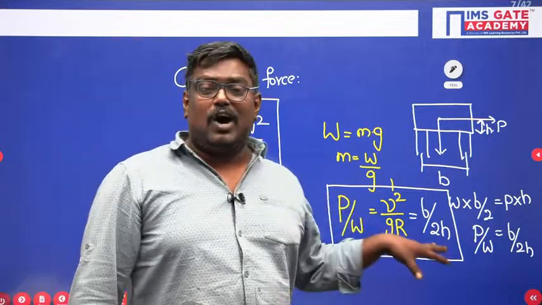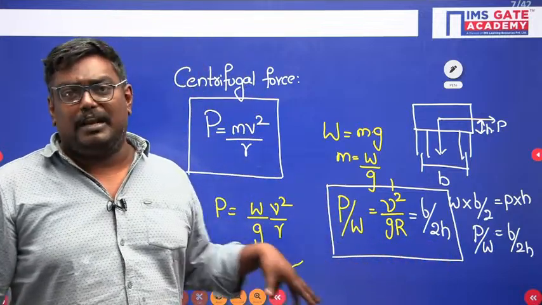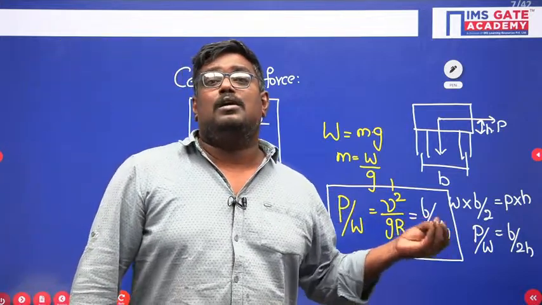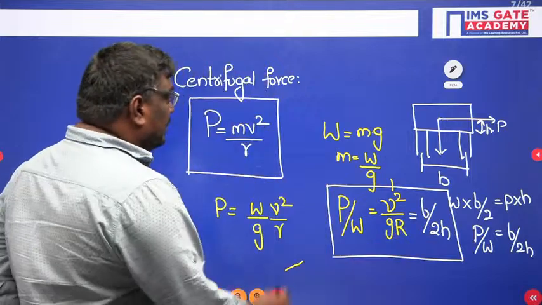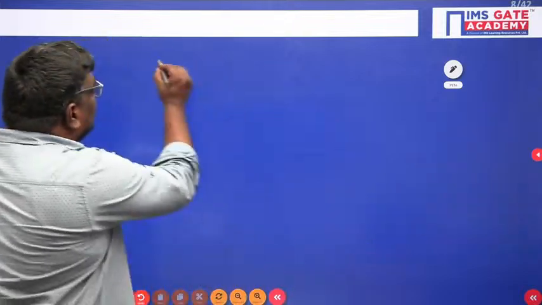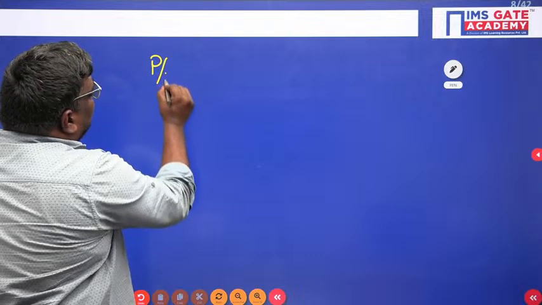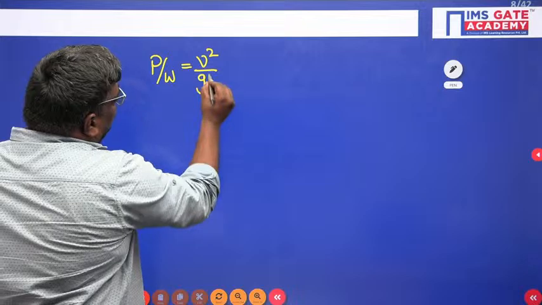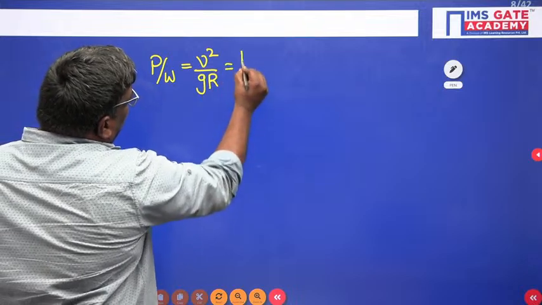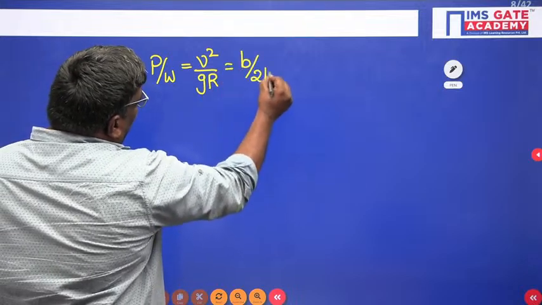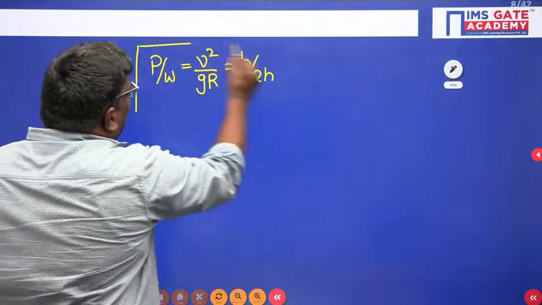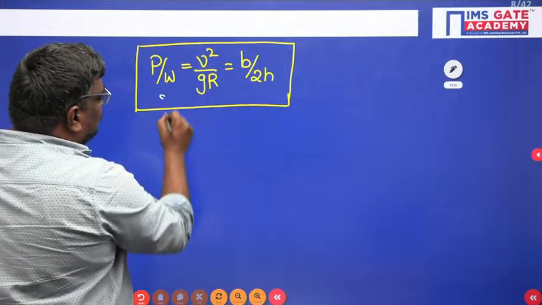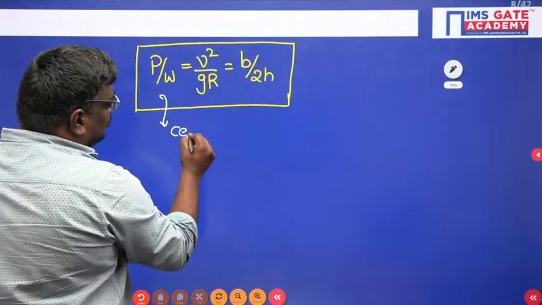So this formula indicates the condition of super elevation, and here P by W is called the centrifugal ratio. So this value will be equal to the centrifugal ratio.